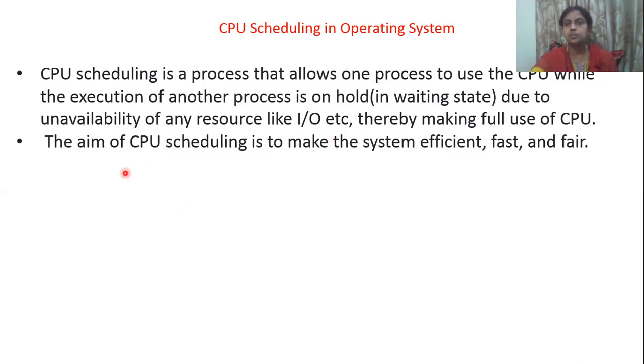The aim of CPU scheduling is to make the system efficient, fast, and fair. So why we need all these things: we can make our computer work more efficiently, fairly, and fast. Once again I'm telling you, whatever we are studying is all taken care of by the operating system. We are studying the role of the operating system.